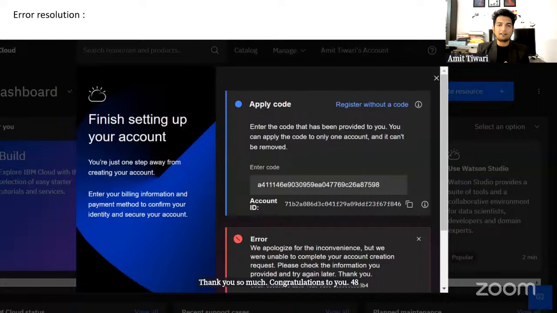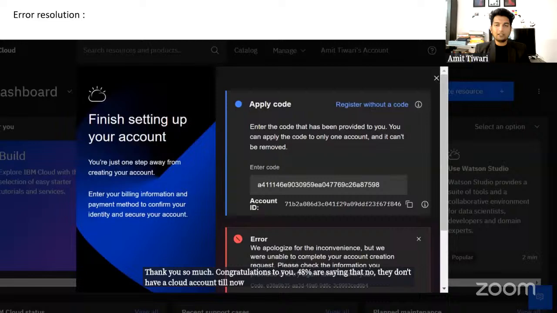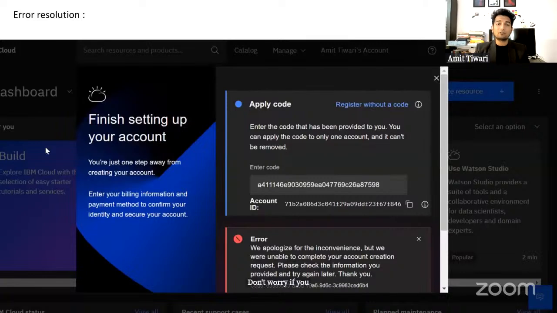48% are saying that no, they don't have a cloud account till now. Don't worry if you are experiencing this error. I think most of the people are experiencing this error only. And if you are experiencing this error, we are going to resolve this error right now.